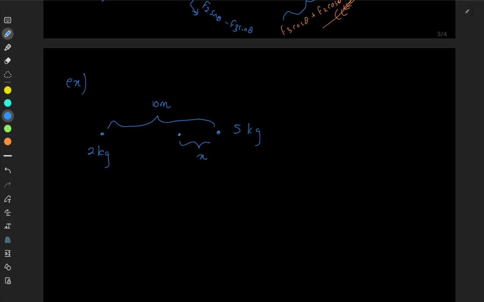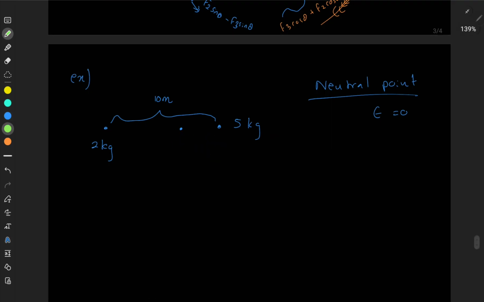I want to find out where the neutral point is. That means I want to find out where the resultant gravitational field intensity is equal to 0. That is what we call a neutral point. In a neutral point, the resultant gravitational field intensity is equal to 0. I just mark point A to be the point where the neutral point is.